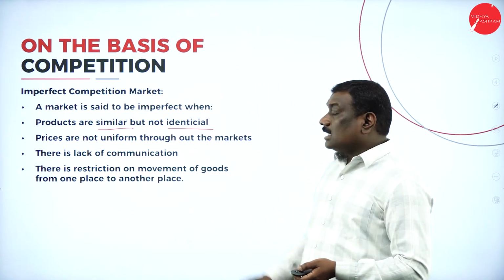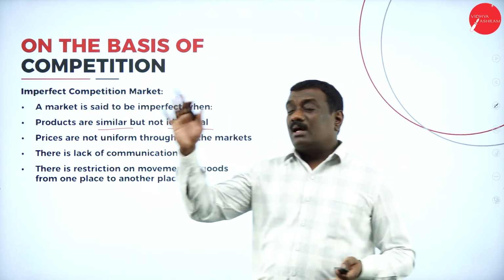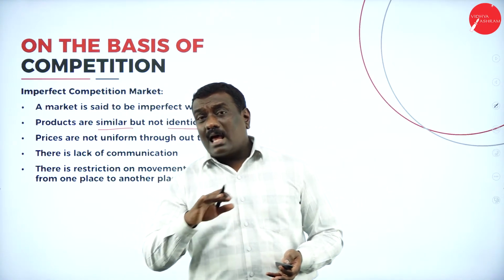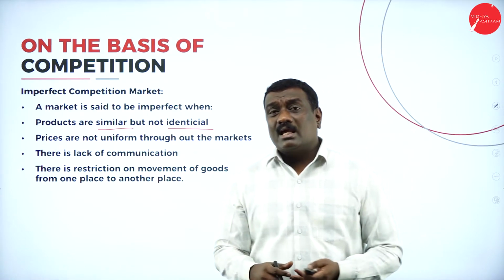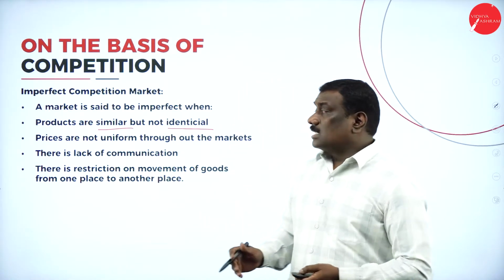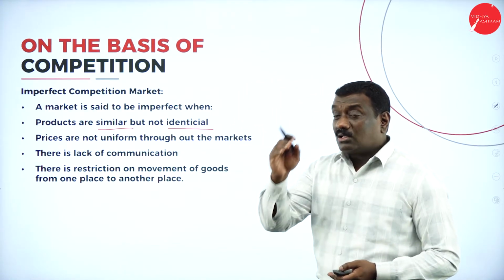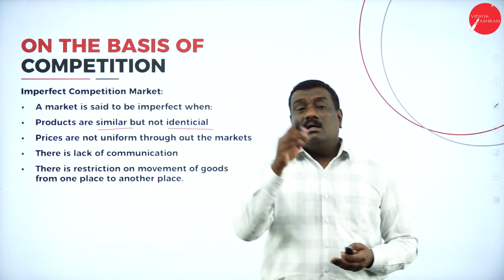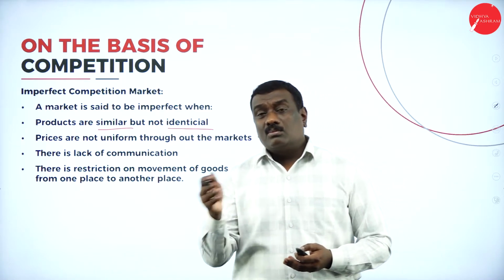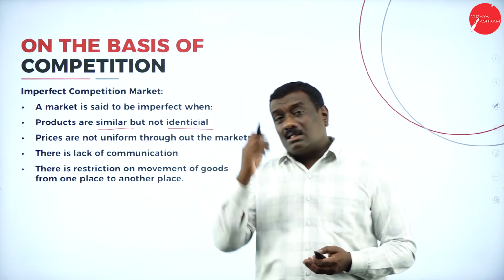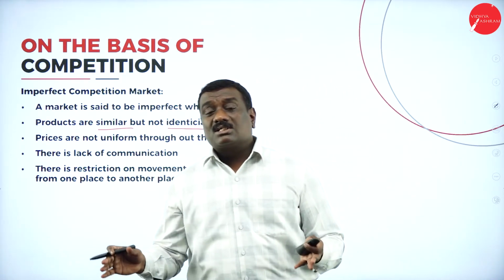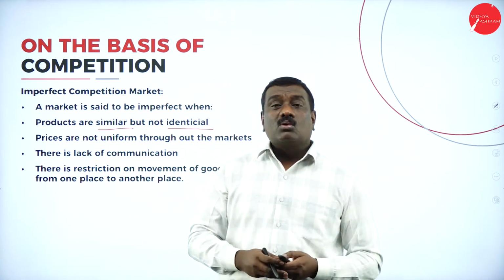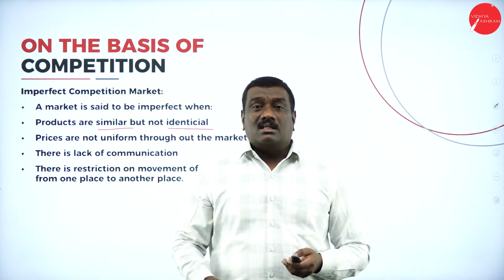And thirdly, it says lack of communication between the buyers and the sellers. There is no proper communication between the buyers and the sellers, and there is a lot of restriction on the movement of the goods and commodities to be sold, or to be transported from one place to another place. So a lot of restrictions on the movement of goods or commodities from one place to another place.